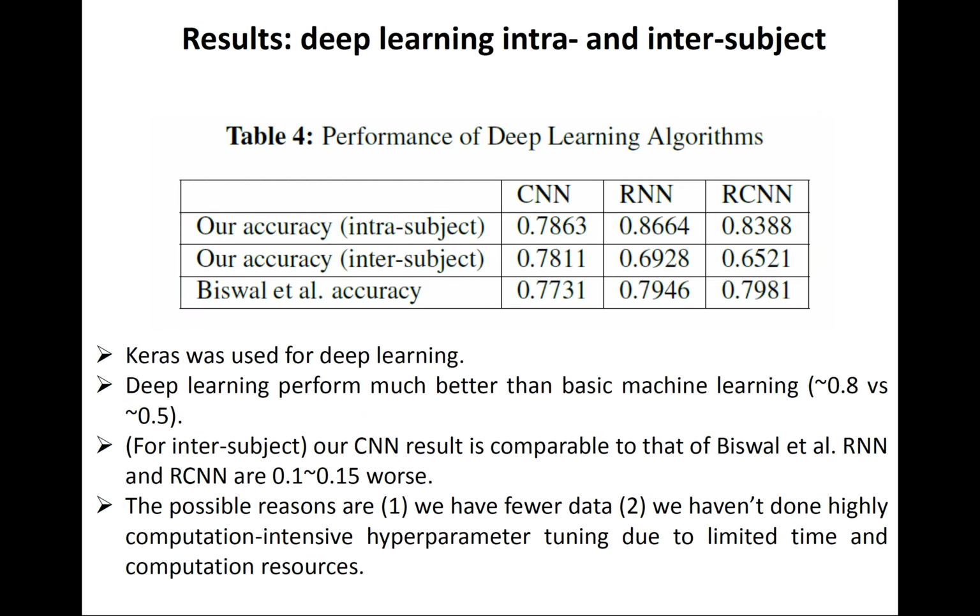And here are the results for the deep learning for both intra and inter-subject. We used Keras for the deep learning study. And we can see the deep learning has a much better performance than the basic machine learning. Our CNN result is comparable to the literature report, but for RNN and RCNN, they are much worse than the literature. I think the possible reason might be we have fewer data, and we haven't had any chance to fine-tune the hyperparameters because that is very time-consuming and computationally intense.